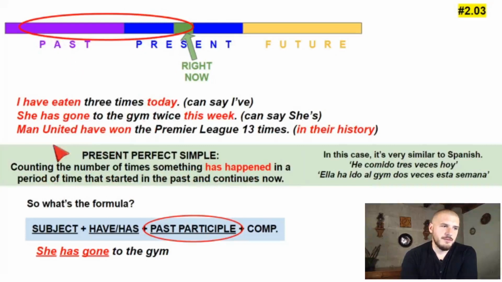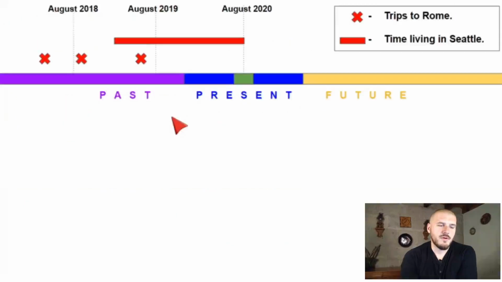For example, I have eaten 3 times today. He comido 3 veces hoy. Today, hoy, empezó en el pasado, a la medianoche, ¿no? Y sigue ahorita. I have eaten 3 times today. So here we have a timeline, okay? A timeline that includes the past and the present. And I have 3 trips to Rome and 1 continuous time living in Seattle, okay?